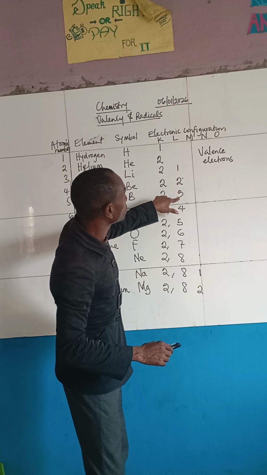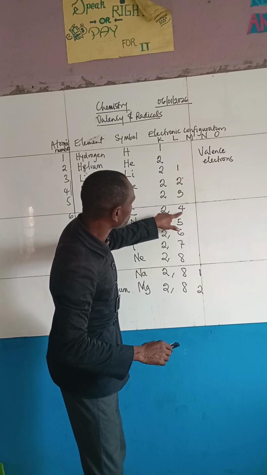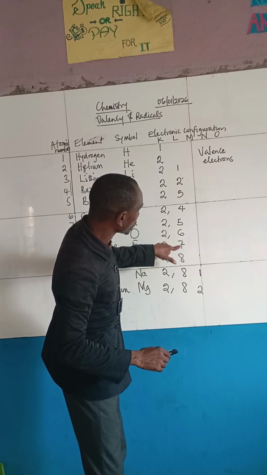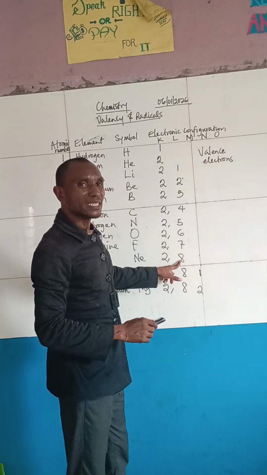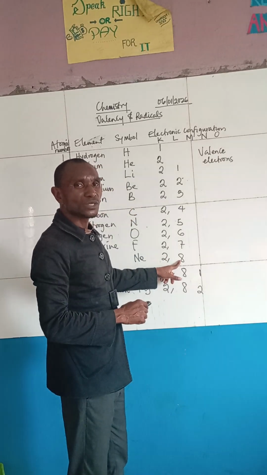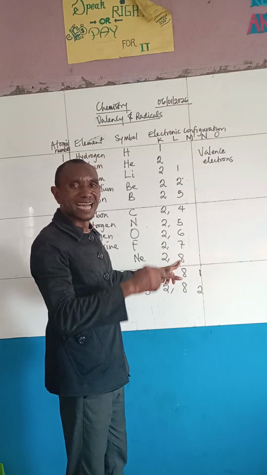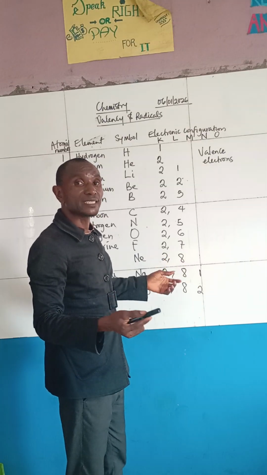The last shell of this one is this one. The last shell of this one is 4. This one is 5. This one is 6. This one is 7. This one is 8. That's the last shell. So the last shell carries electrons. So any electron carried at the last shell is called a valence electron.